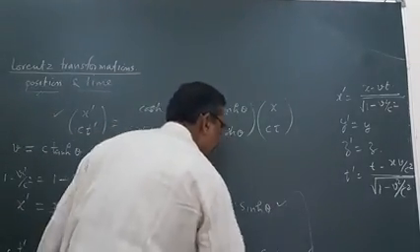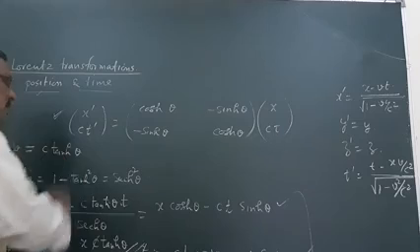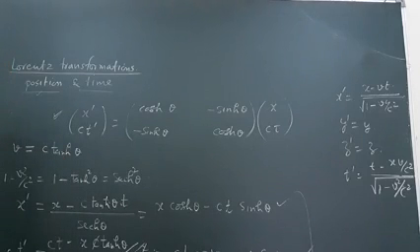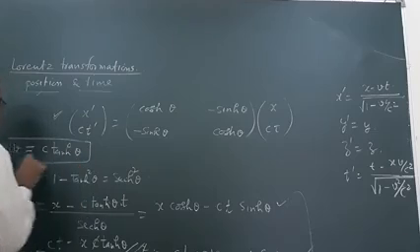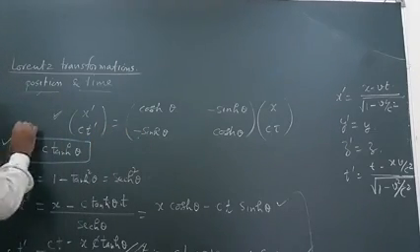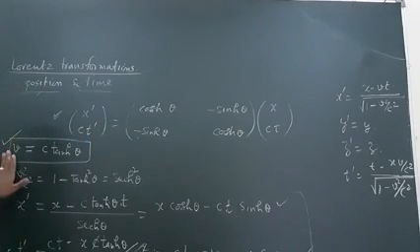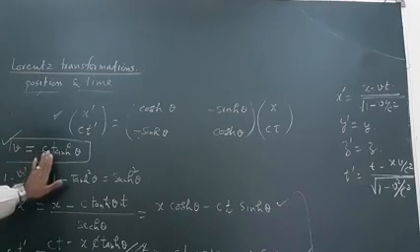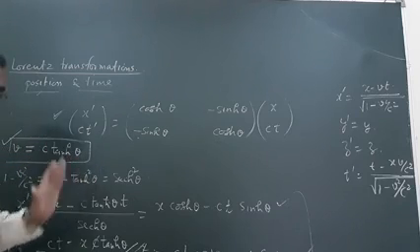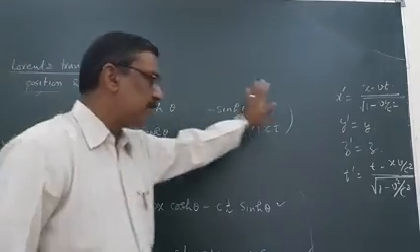The combination of these two is written as this. So special Lorentz transformation can also be written like this by using the relative velocity of the second frame with respect to the first, v equal to c tanh theta.